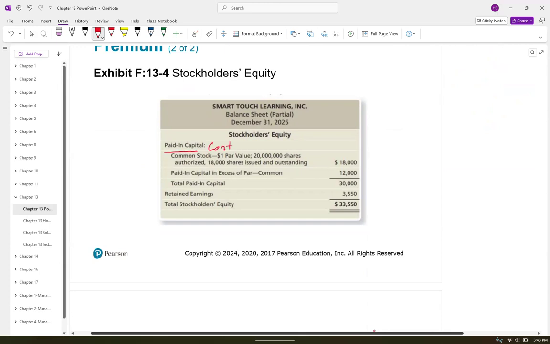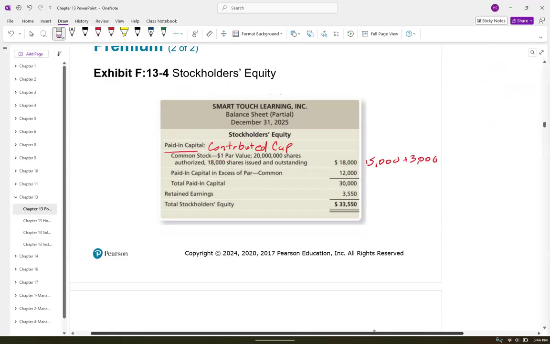It can be called contributed capital. Then we have our common stock, 18,000, because that was the 15,000 plus the 3,000 shares. It says right here 18,000 shares issued and outstanding.